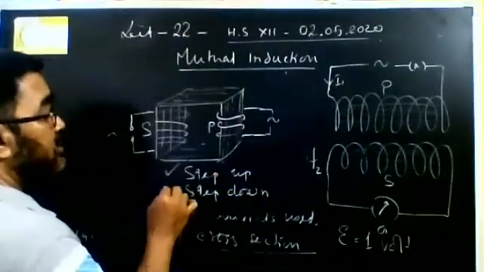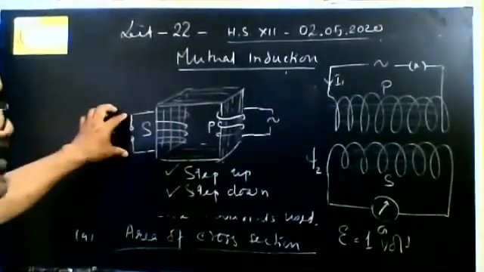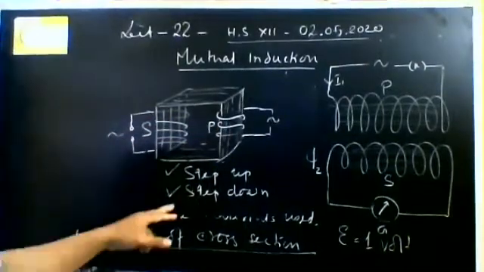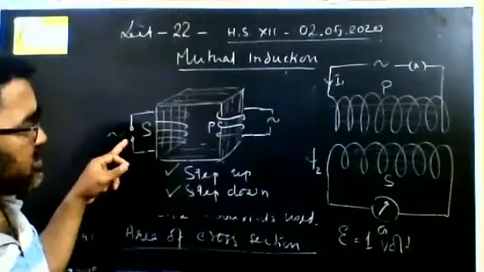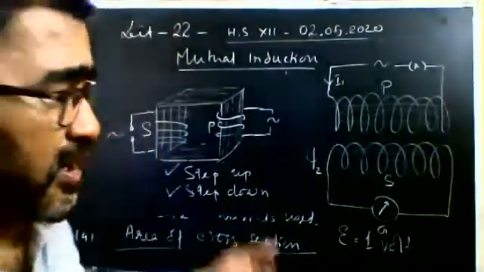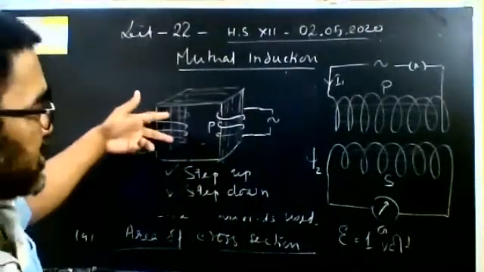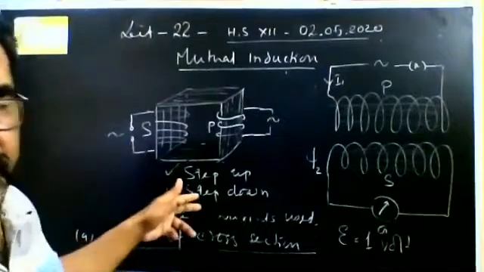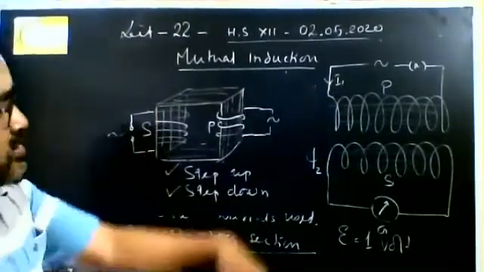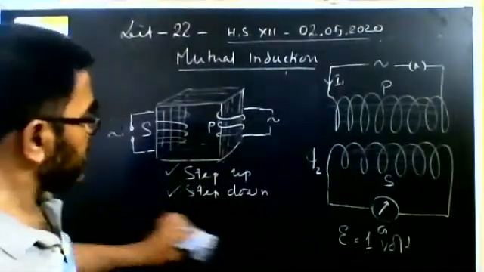In a step up transformer, voltage is increased; it depends upon the number of turns. In a step down transformer, voltage is decreased in the secondary coil. By changing the number of turns in the primary and secondary coils, we can construct step up as well as step down transformers. This is included in the next topics. We'll discuss it again.